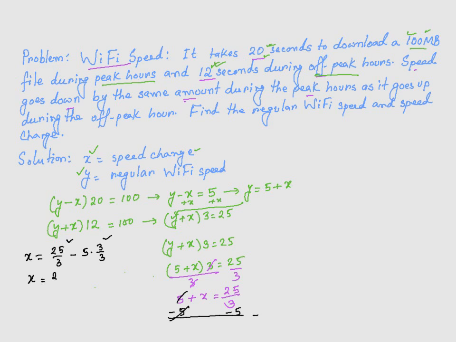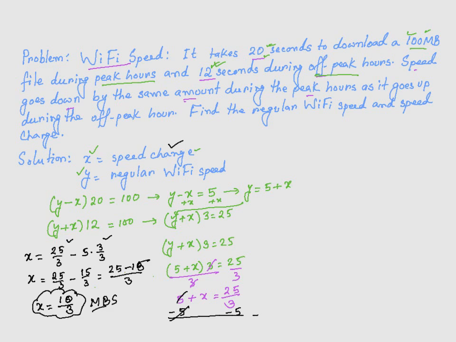So that gives me x is equal to 25 over 3 minus 15 over 3, which is 25 minus 15, over 3. Sorry, this is supposed to be 15 here. So this is going to be 10 over 3. So my x, the speed change, is 10 over 3 megabytes per second. So the speed either goes up or down by 10 over 3 megabytes per second.